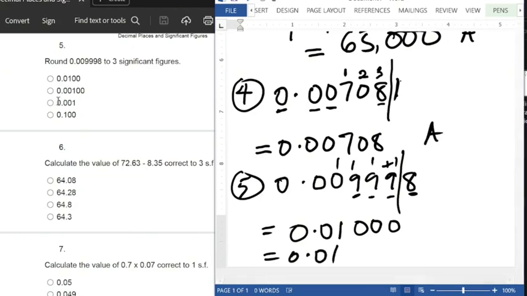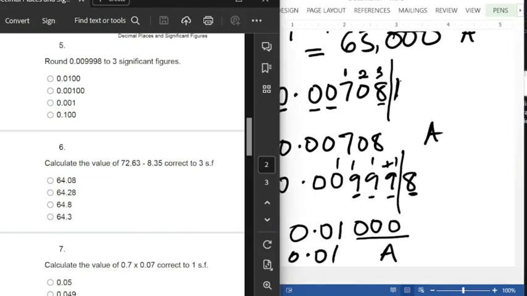So 0.01, that is option A. You can write the remaining zeros at the back, though. So the answer is option A there. Is that clear? All right, that is that on that one. So we move to the next question now. That is question number 6.